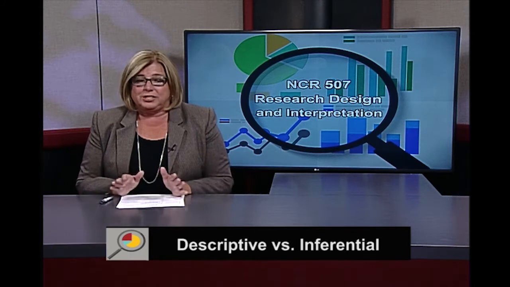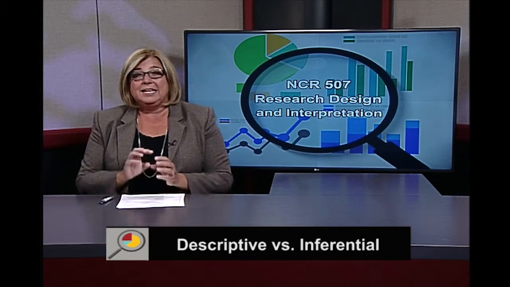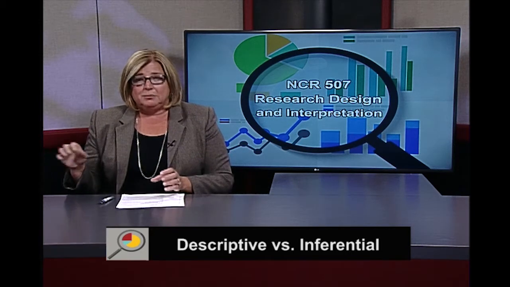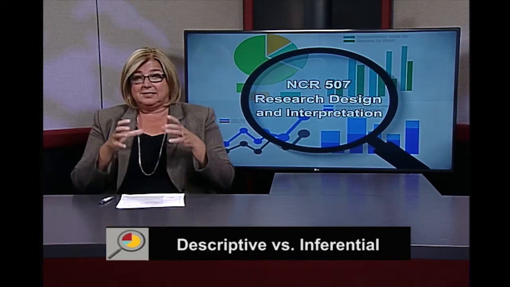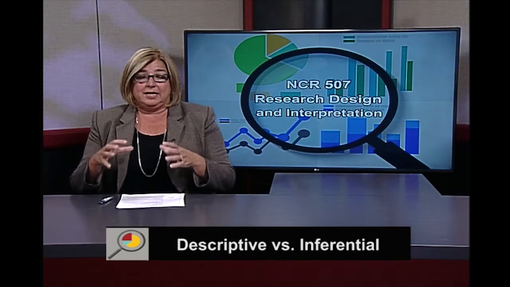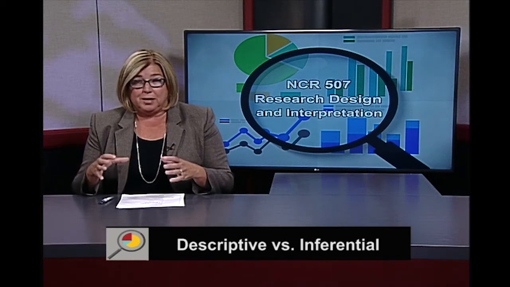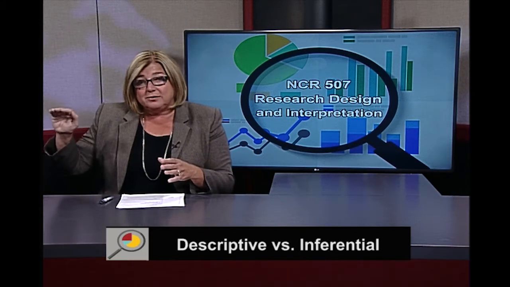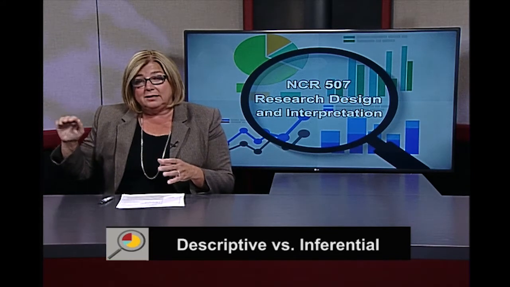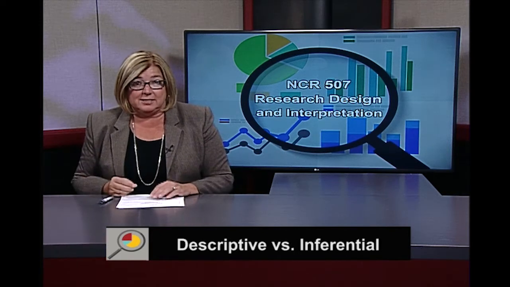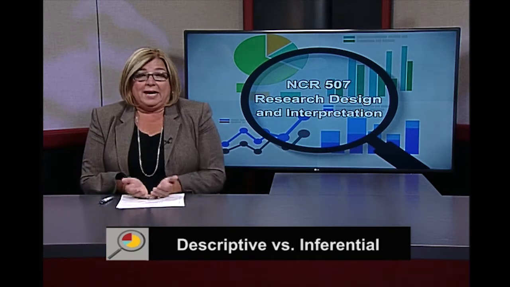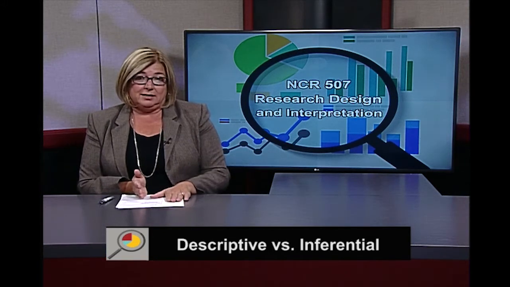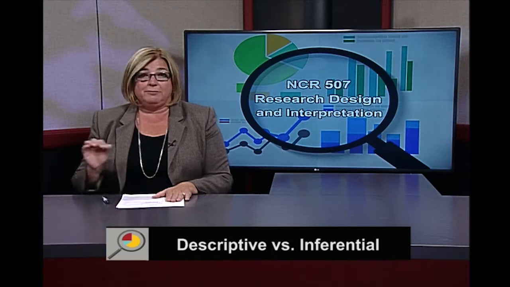Now, sometimes we actually don't stop there. Sometimes we like to make inferences to greater populations, and we're going to talk all about that idea. But basically, that idea is where I take a sample of something, so I might try to get a representative sample of a larger population and give a test to that group, and maybe infer that the rest of the population behaves in that same way. In that way, we call it inferential statistics. Now, let's go back and talk about descriptives one more time. When we talk about descriptives, we're saying we're describing, and then we talk about inferential, that's where we infer.